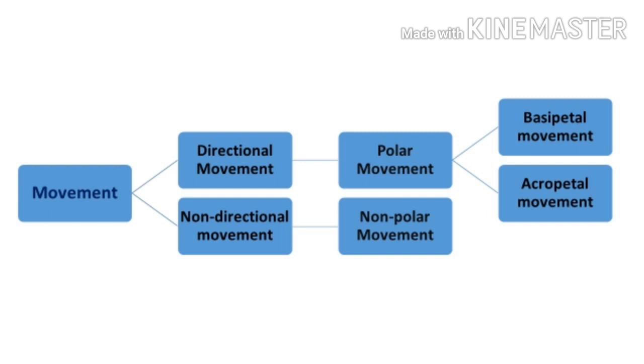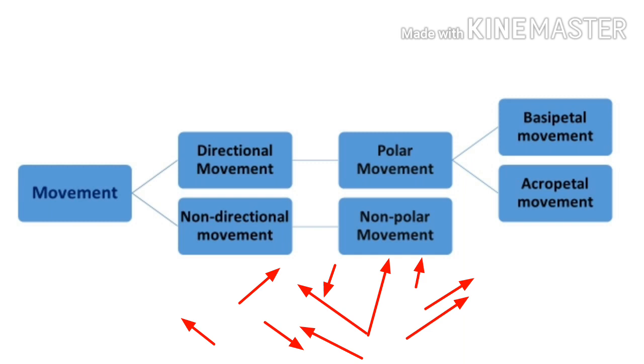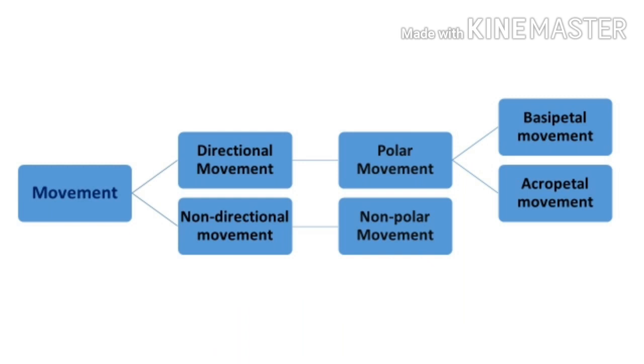In this kind of movement, direction is not fixed, and these are non-polar movements. Means plant hormones can move anywhere in any direction. We will discuss these 5 major plant hormones on the basis of their movement, on which direction they move, and which plant hormones are polar and which are non-polar.